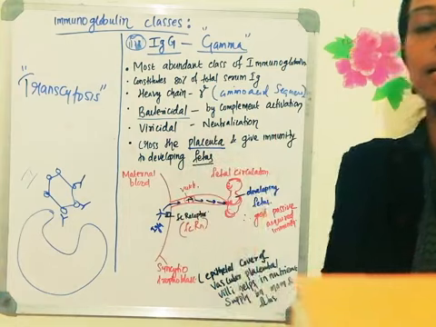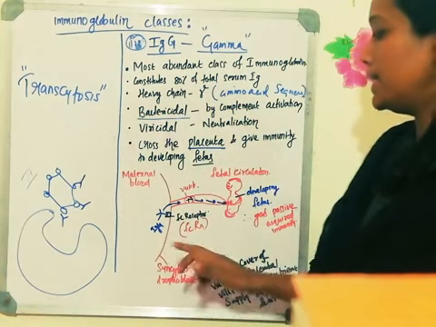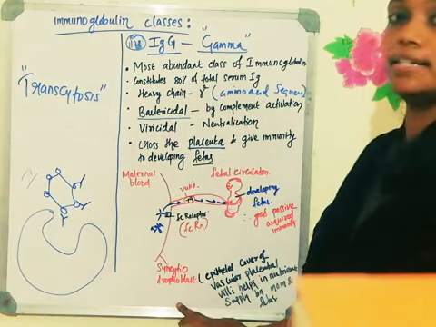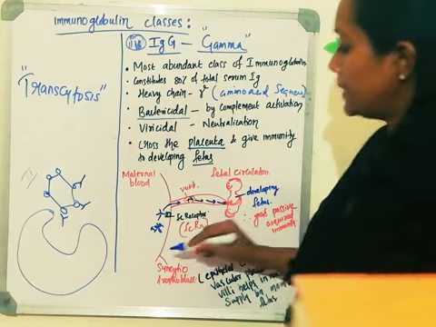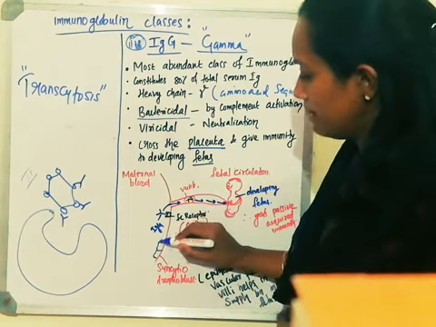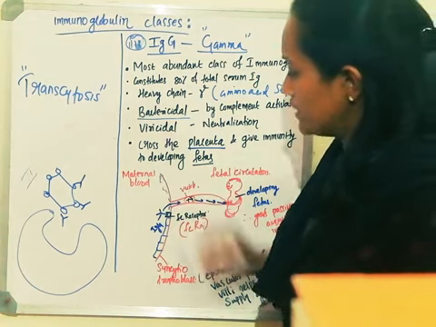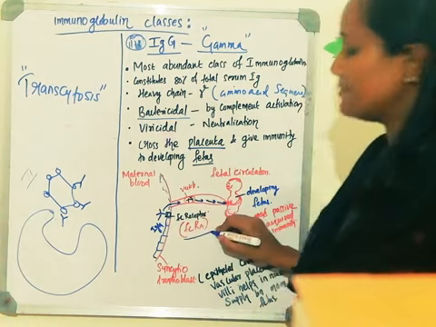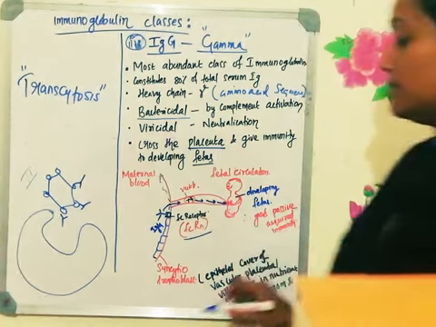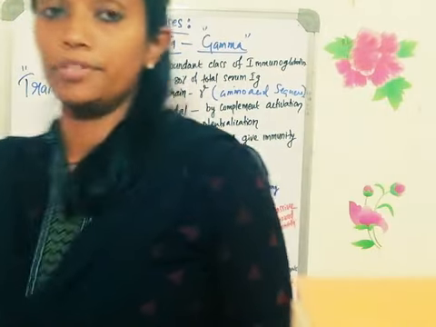There you can see an epithelial cell. That epithelial cell or epithelial layer is called the syncytial trophoblast. Those epithelial cells, for your understanding, I'll make it like this. These are the epithelial cells. These epithelial cells will have a receptor. What is that receptor called? FcRn. FcRn stands for Fc receptor of the newborn.